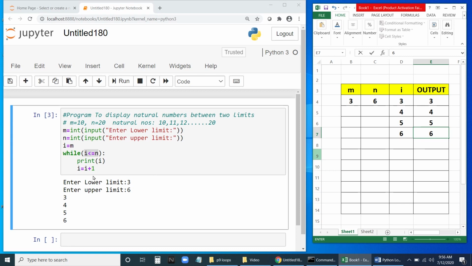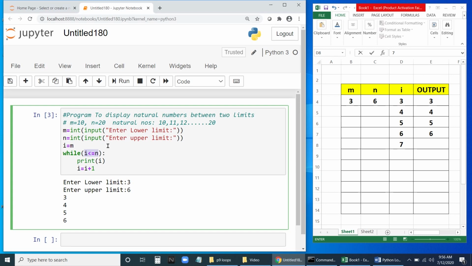Now once again i equal to i plus 1. So this will become 7. Now go back to the loop. Is 7 less than or equal to 6? n is 6 now. It is constant, it's not changing. 7 less than or equal to 6? No, it is higher. So it will come out of the loop. In this way we can display natural numbers between two limits.